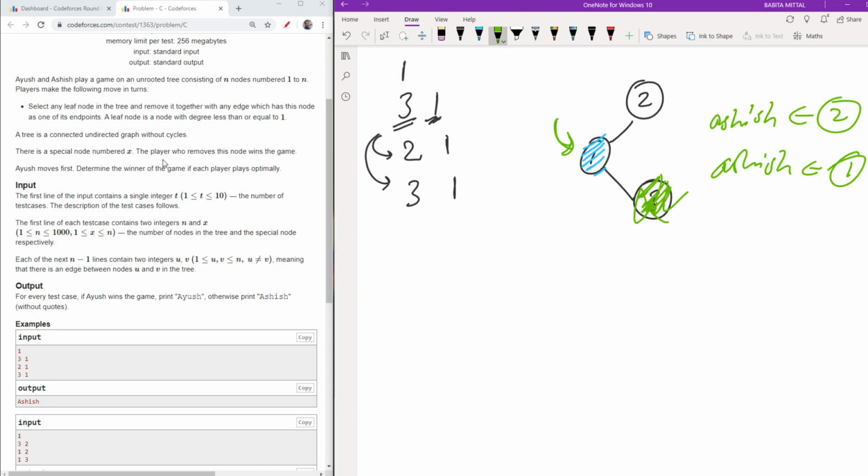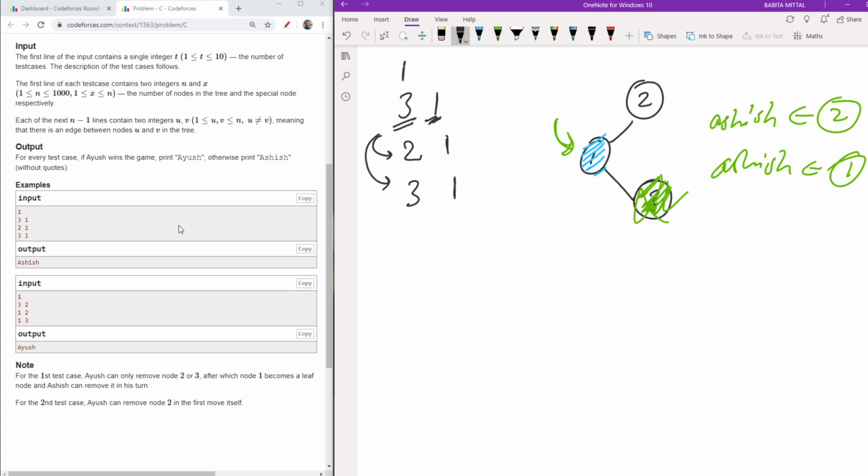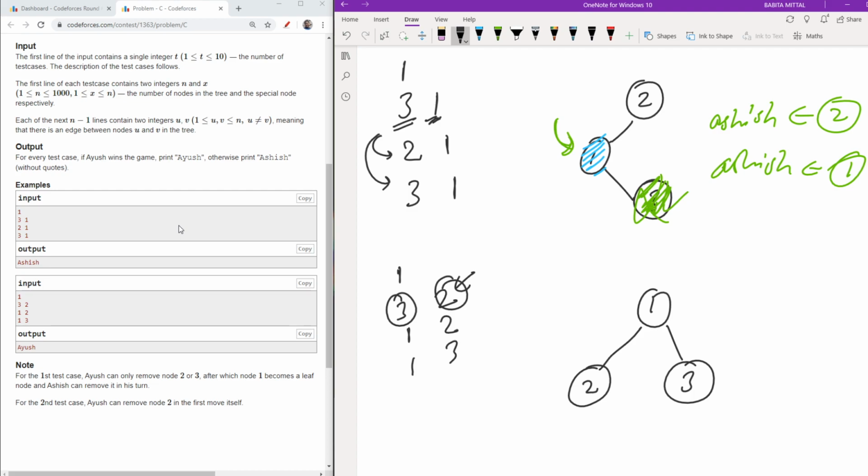Now let's take another example: 3 2, then 1 2 and 1 3. The number of nodes is 3 and the value of x is 2. I will make the graph first: 1 is attached with 2 and 1 is attached with 3. I need to reach 2. As you can clearly see, the first turn is Ayush's, and Ayush sees that the node 2 is a leaf node.